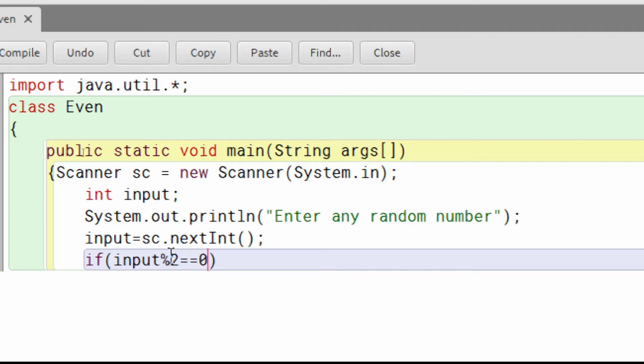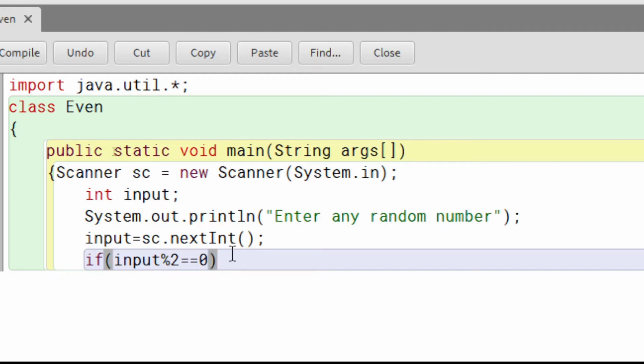So what is this percent here? This percent means the remainder, and instead of percent, if we put a slash, it means division, which gives us the quotient. Here we want the remainder to be 0, so we'll use the percent sign. And whenever you want to equate any variable, like int equal to 5, you need to put double equal to. That is the syntax in Java, so you need to learn that.